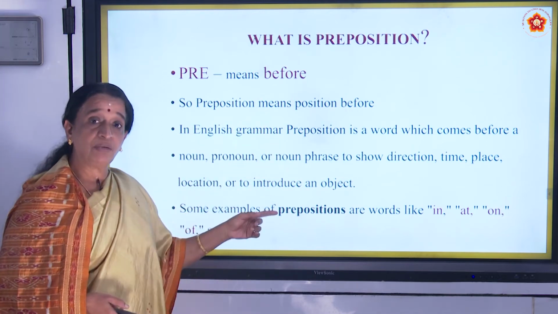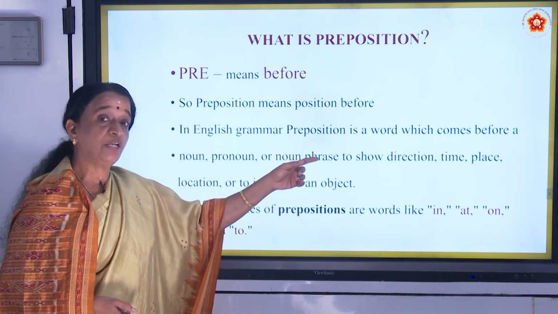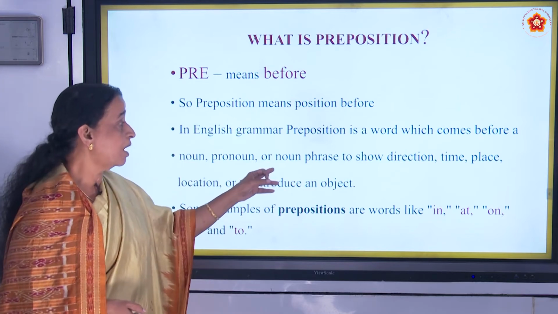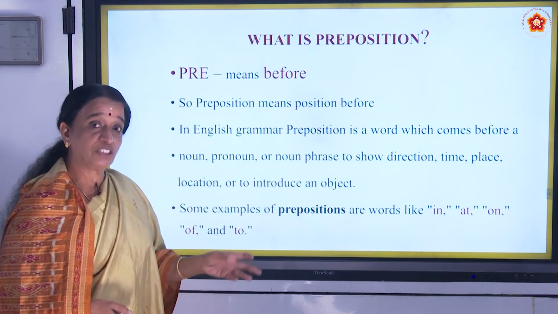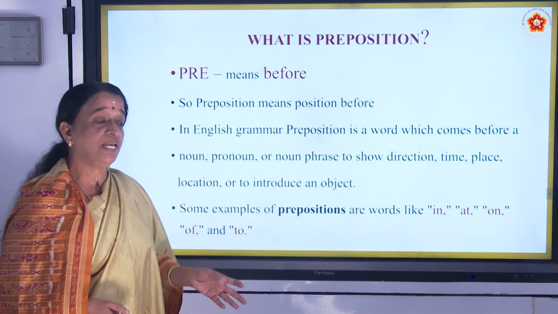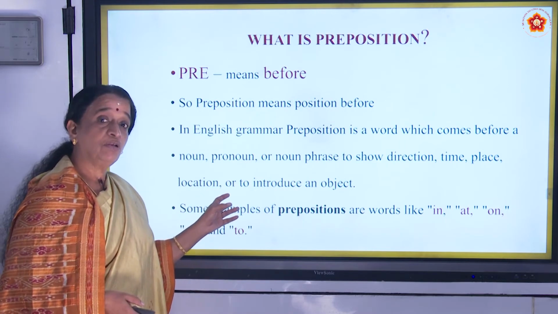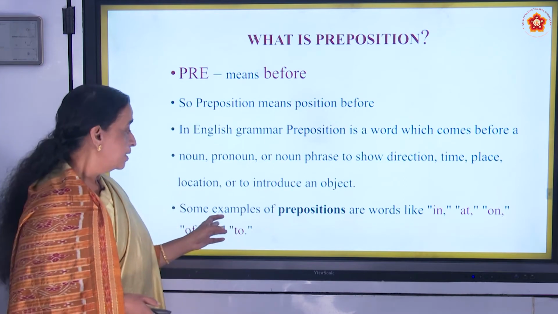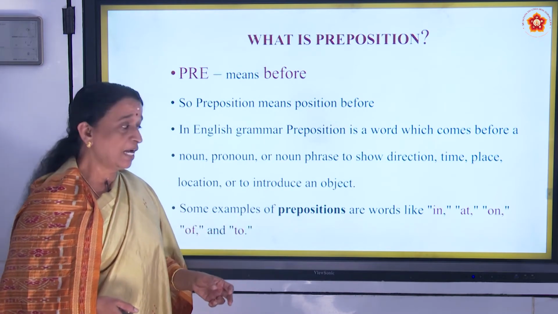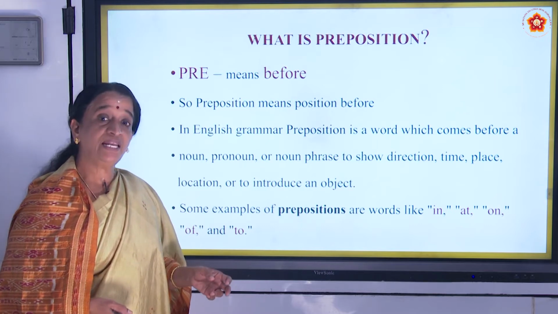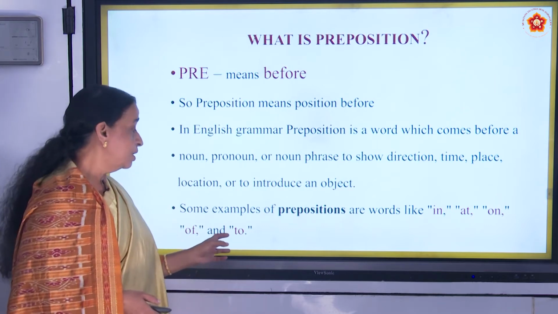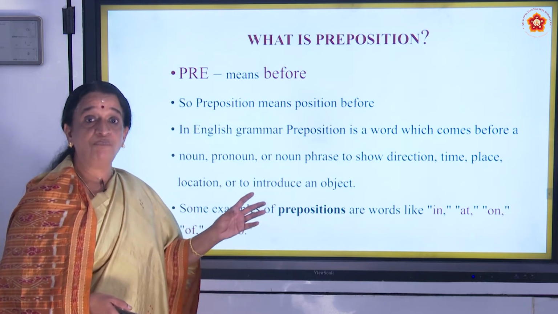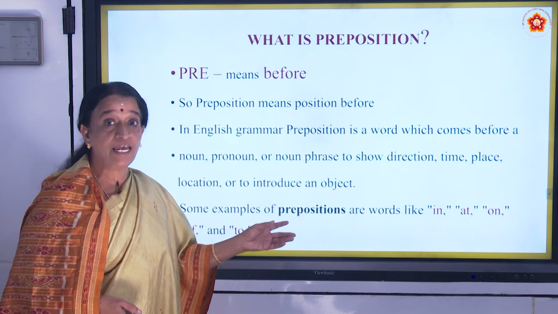In English grammar, preposition is a word which comes before a noun or a pronoun to show direction, time, place, location, or to introduce an object. Some examples of prepositions are words like in, at, on, of and to. So these are the words of prepositions in English.